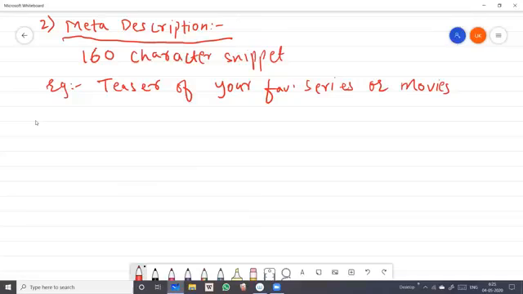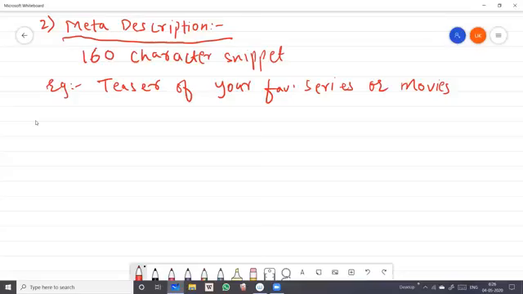So meta description is what, students? It is a 160 character snippet which is used to summarize a web page's content. The example is the teaser of your favorite series or movies, or a documentary, anything you are watching. And meta is what, students? Data about data. That is called metadata. So in your meta description, you are describing your page, what the content of your page is.